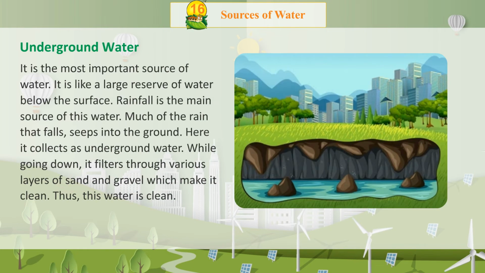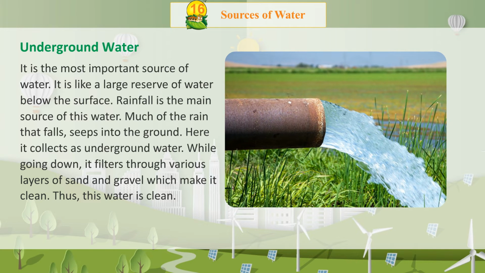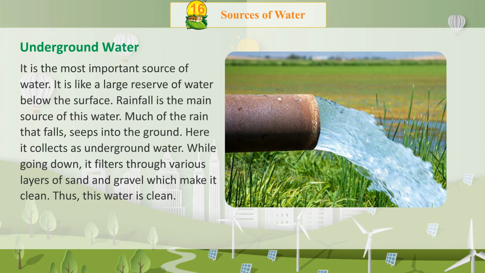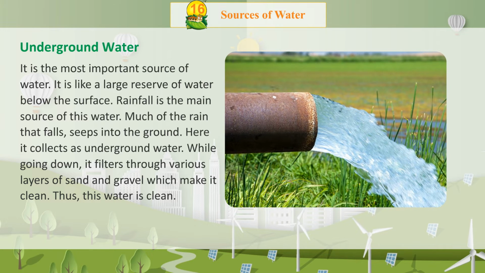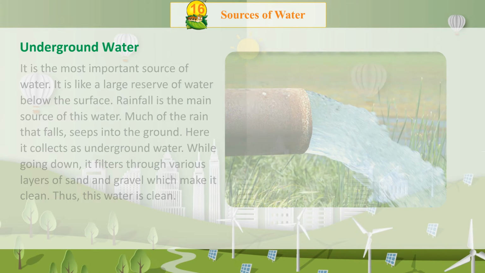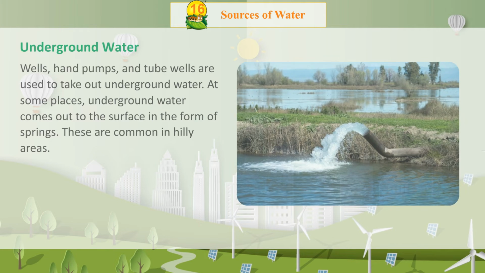Underground water. It is the most important source of water. It is like a large reserve of water below the surface. Rainfall is the main source of this water. Much of the rain that falls seeps into the ground. Here it collects as underground water. While going down, it filters through various layers of sand and gravel, which make it clean. Thus, this water is clean. Wells, hand pumps, and tube wells are used to take out underground water. At some places, underground water comes out to the surface in the form of springs. These are common in hilly areas.